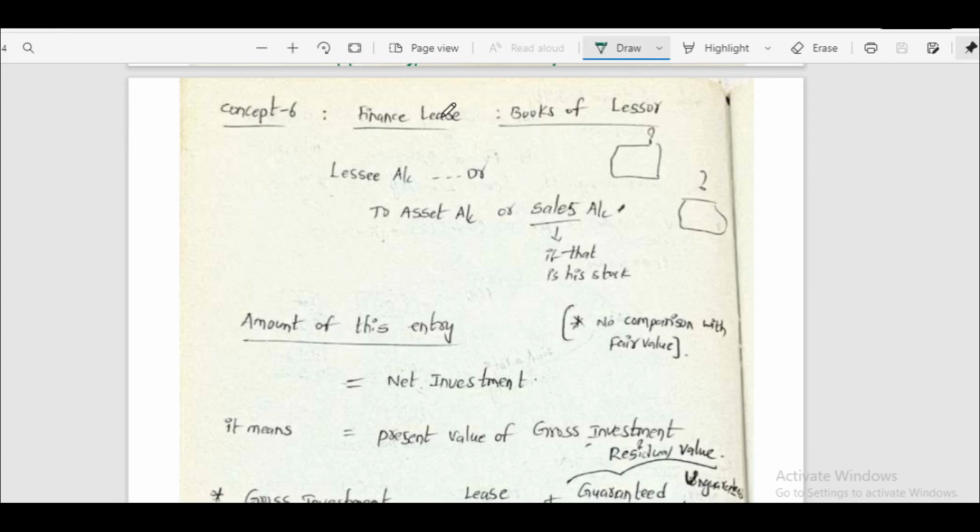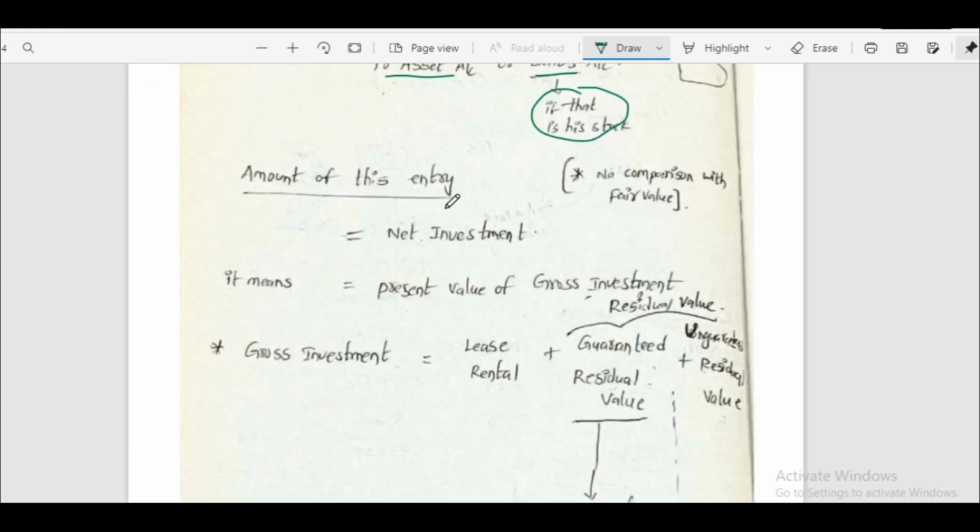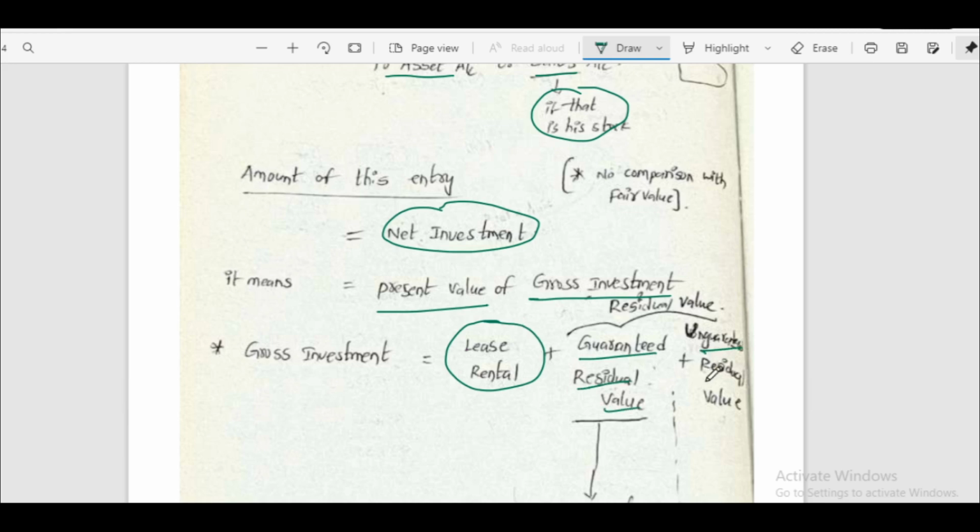Next is concept 6. Finance lease in the books of lessor. The lessor will pass the entry: lessee account debtor to asset account, or sales account if that asset is stock to him. And what is the amount he has to record? The amount in this entry will be net investment. Net investment means present value of gross investment. We have to see what gross investment is here. Gross investment is equal to lease rentals plus guaranteed residual value plus unguaranteed residual value. All these payments are potential future payments. That's why we have to calculate this in present value.